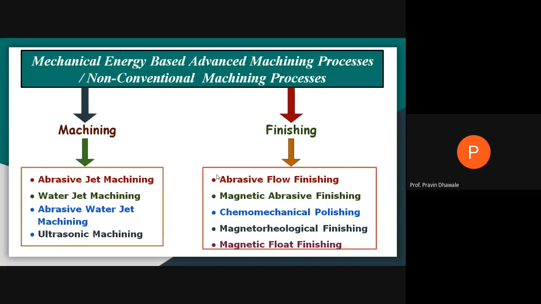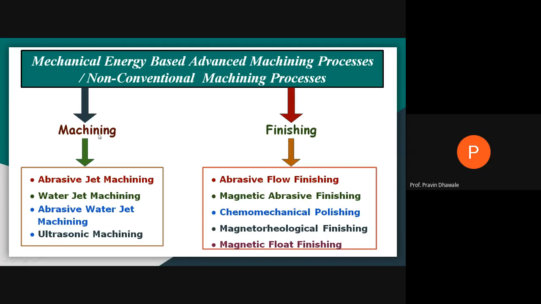As I told you, we are now focusing on mechanical energy based non-conventional processes, non-traditional processes, or advanced machining processes, right? These processes are mainly used for two purposes, machining and finishing.